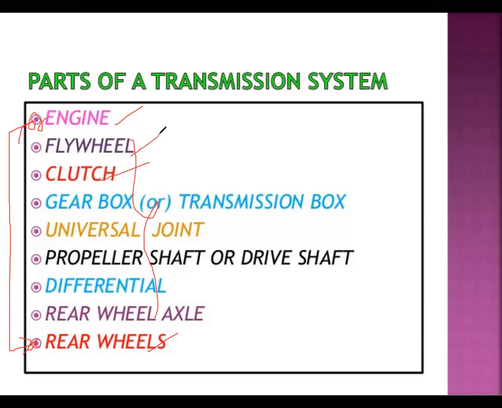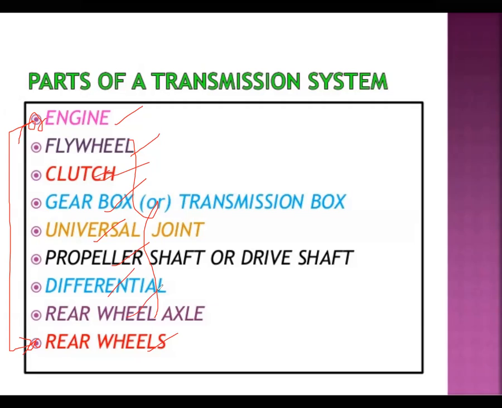That is why the flywheel is connected next to the engine, and the clutch is connected next to that, and the gearbox next to the clutch, and the universal joint next to the gearbox, and the propeller shaft next to the universal joint, and the differential next to the propeller shaft, and the rear wheels next to the differential.